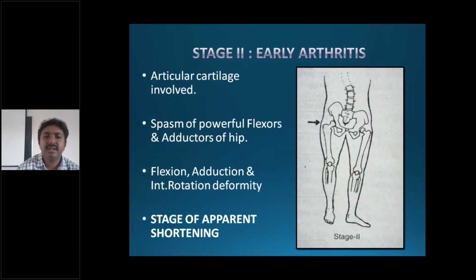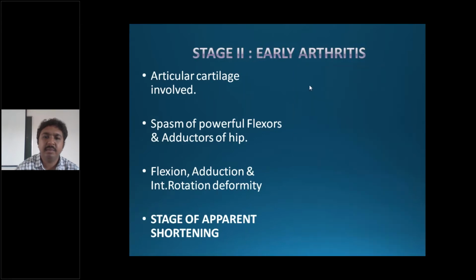Next, early arthritis, where articular cartilage is involved and it leads to spasm of the flexors and adductors. So what happens? Because there is decreased joint space, there is apparent shortening. So the attitude is flexion, adduction, internal rotation. Like your posterior dislocation of hip, FADIR, F-A-D-I-R. F is flexion, AD is adduction, IR is internal rotation. So that is stage 2.